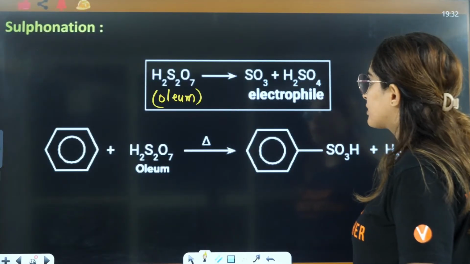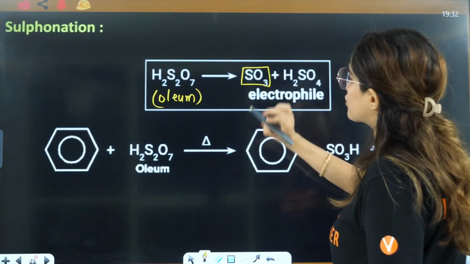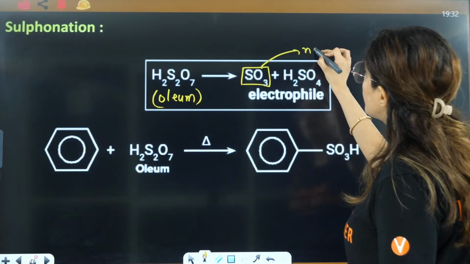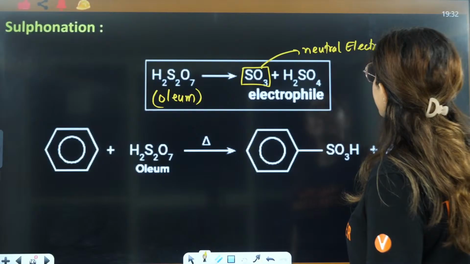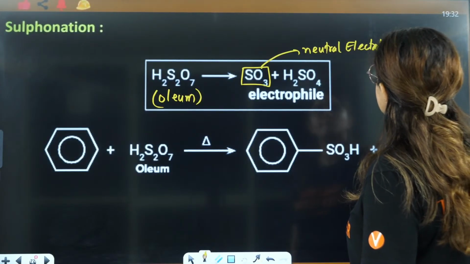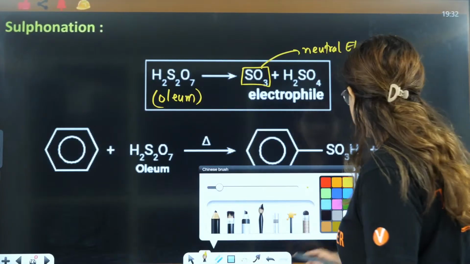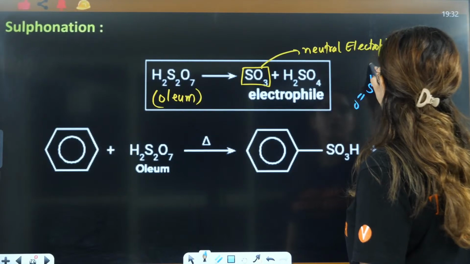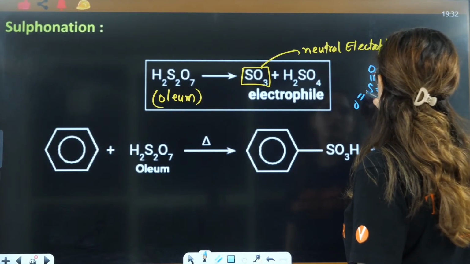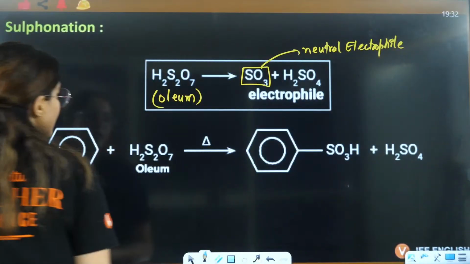Let's see what it is going to give you. Oleum is going to give you SO3, this is the electrophile. This is a neutral electrophile, if you see.